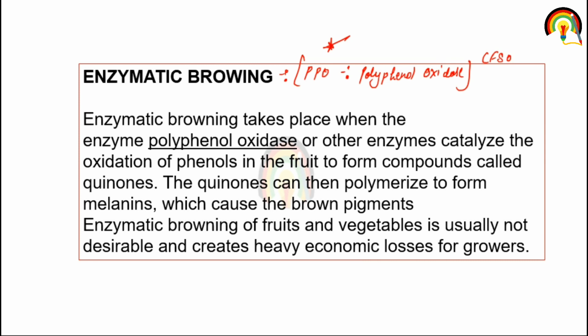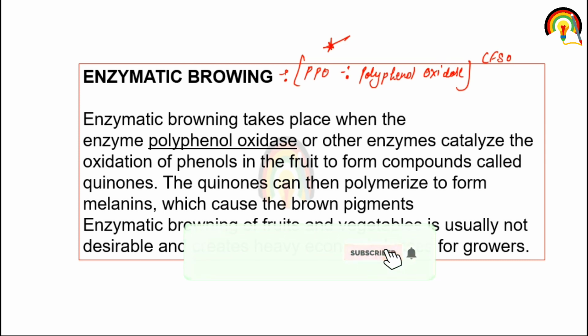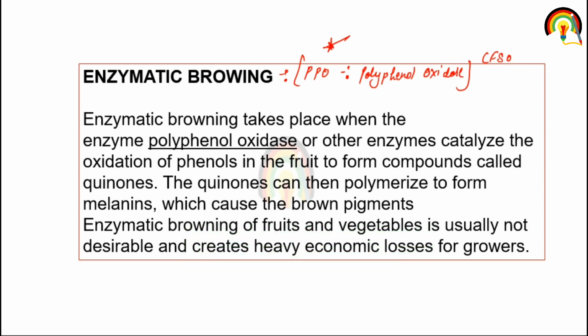Enzymatic browning takes place when the enzyme polyphenol oxidase or other enzymes catalyze the oxidation of phenol in the fruit to form a compound called quinone. The main enzyme that participates in enzymatic browning is polyphenol oxidase. As the name suggests, polyphenol oxidase catalyzes the oxidation of phenol. The quinone can then polymerize to form melanin, which causes the brown pigment or brown color in fruit and vegetables.